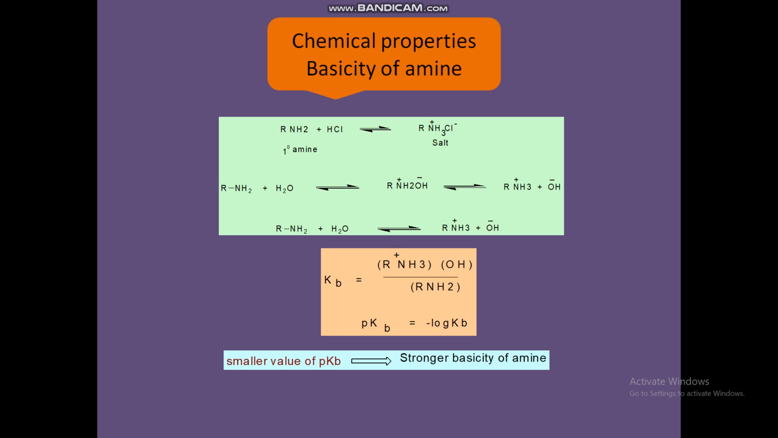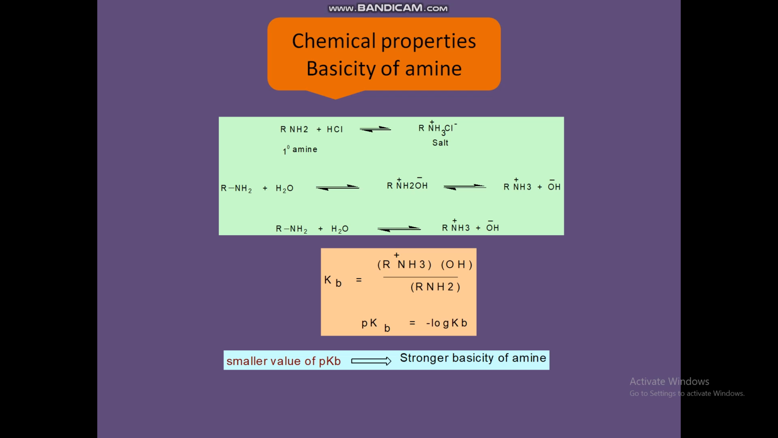Another way we can express basicity is through the basicity constant, which can be derived from the following equilibrium equation: amine plus water molecule, reversible reaction, ammonium and hydroxide ion. The Kb, the dissociation constant or basicity constant for such an equilibrium, may be expressed as Kb equal to the concentration of ammonium and hydroxide ion over the amine. Here the concentration of water can be ignored, since water is in excess and its concentration remains practically constant.